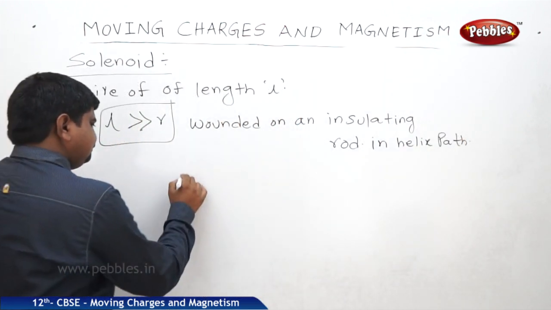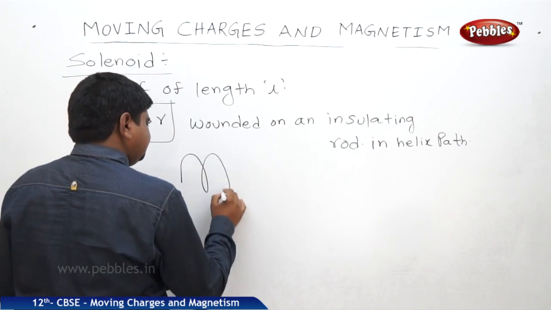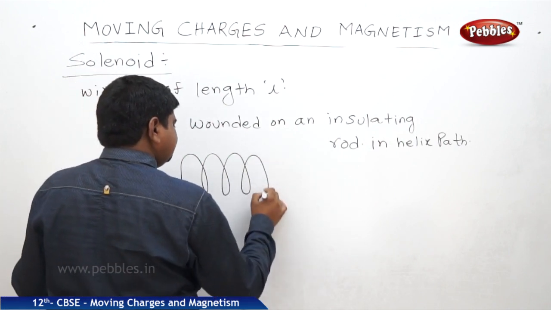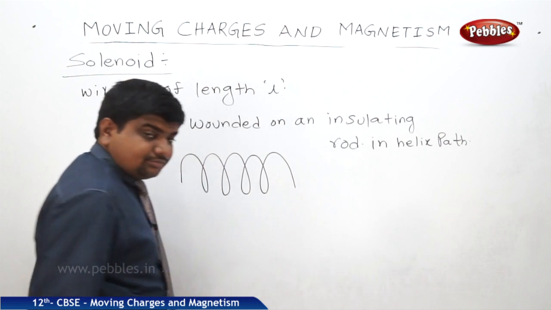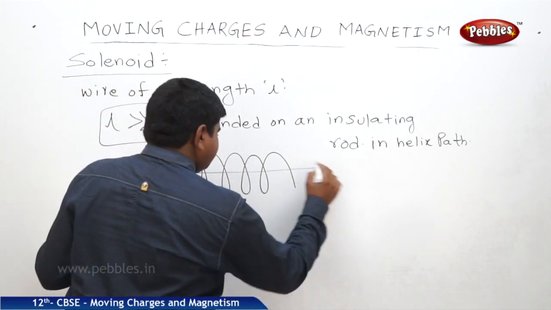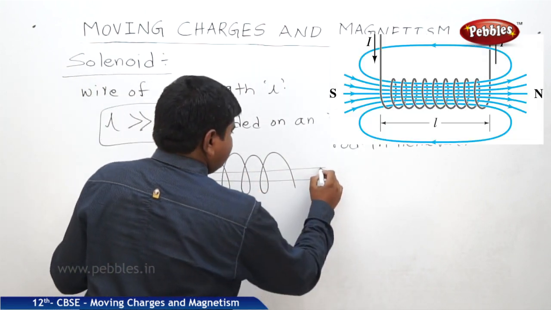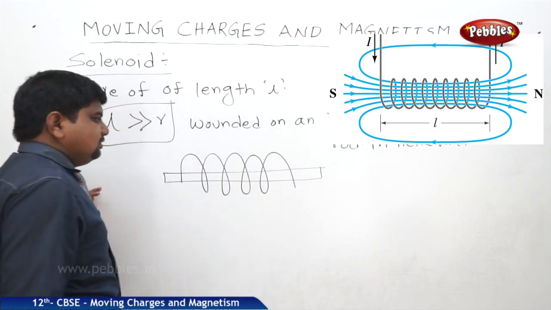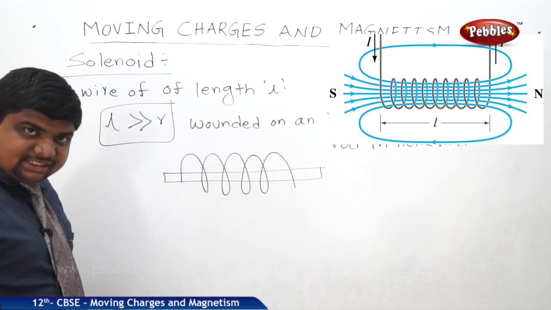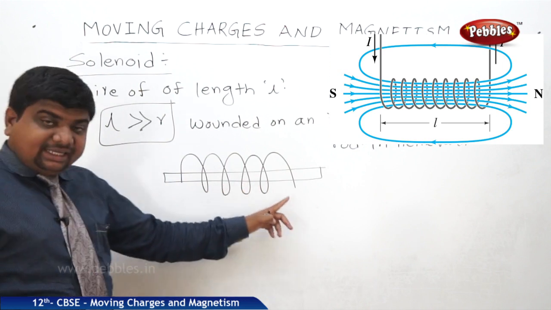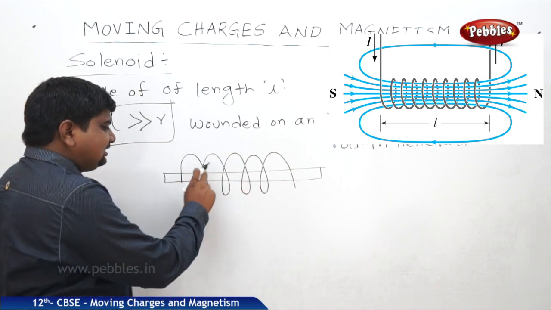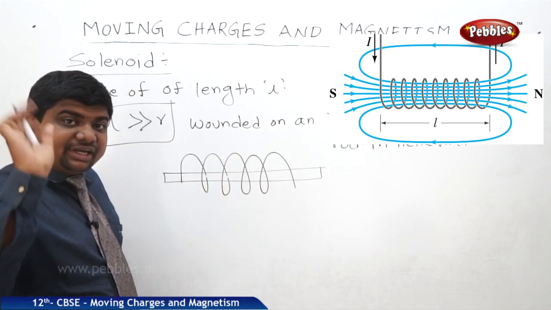Like this, continuous. So this is an insulating rod wound like this, and what we can understand, it is in a helical path. Each neighboring turn acts as a circular loop.